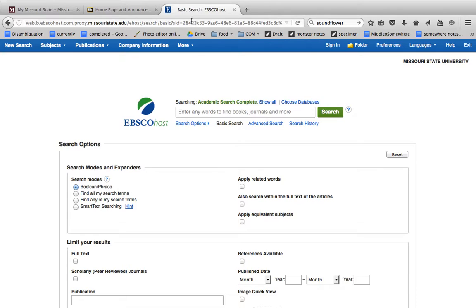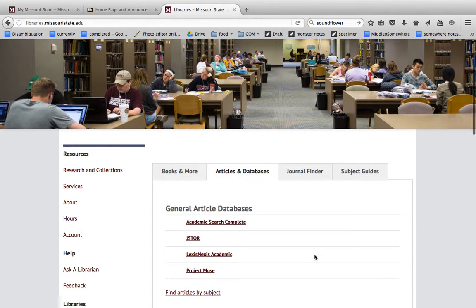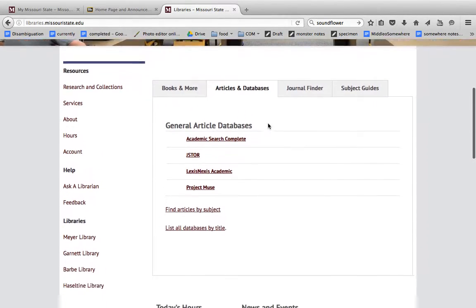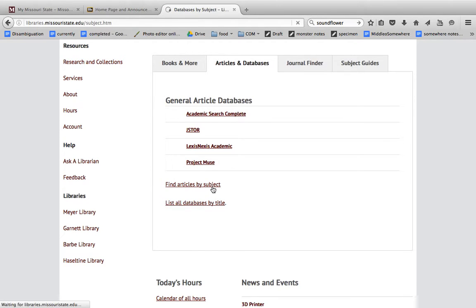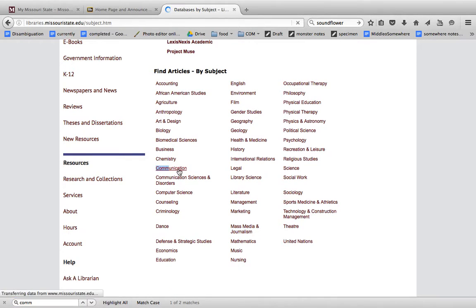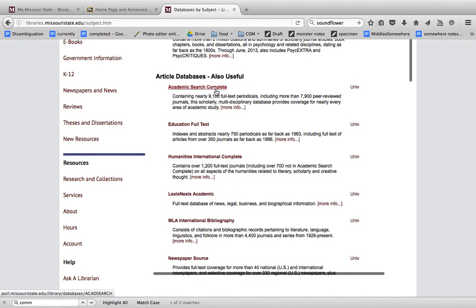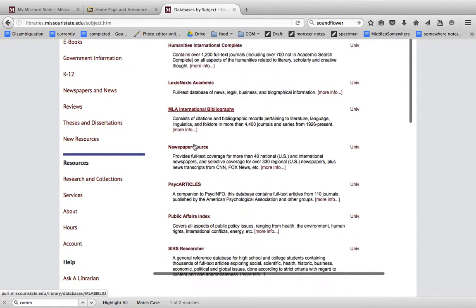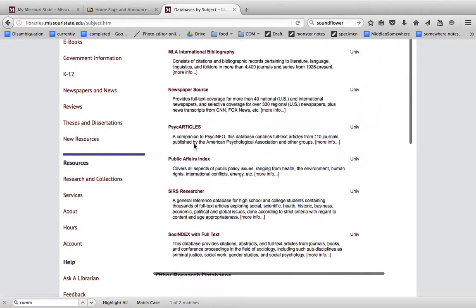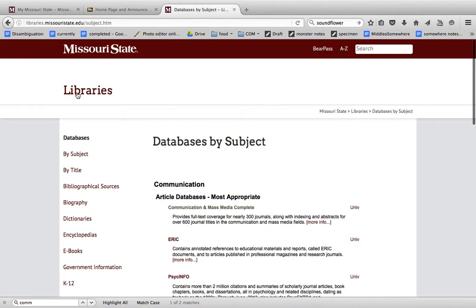Use this portal. I guess to conclude, I will show you some of the other tools. What I typically do when I'm doing communication-related work, I go by subject. And I know that I want to use communication. And so in addition to the one I was just on, Academic Search Complete, we have a number of others for any other specialty I'm looking for. Oh yeah, Communication and Mass Media Complete is the one I normally use.